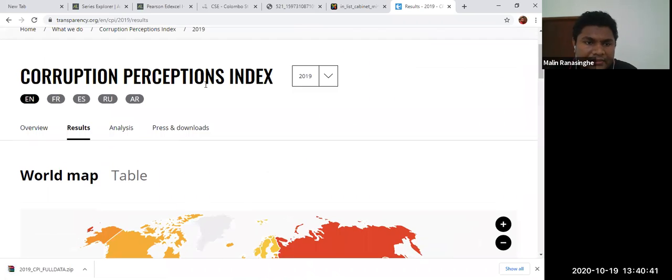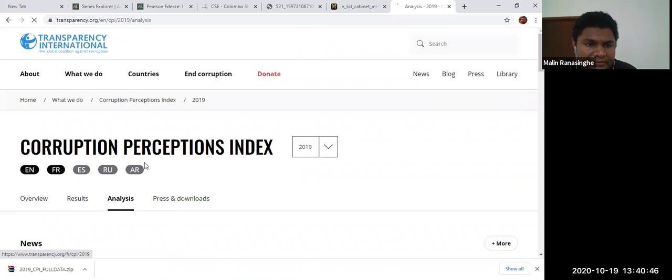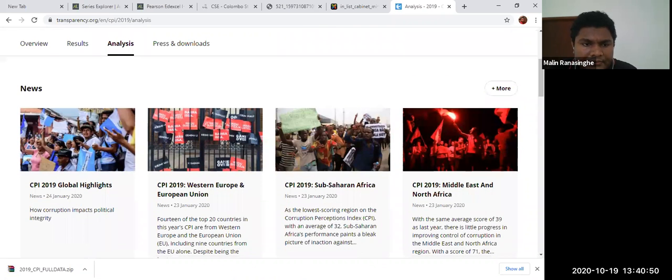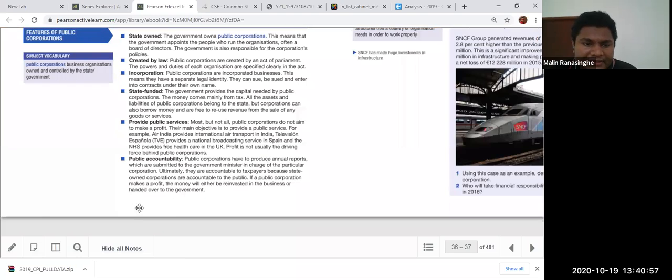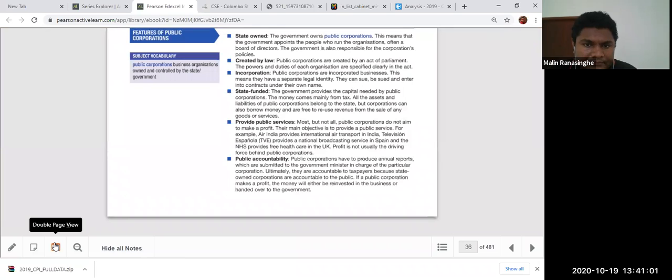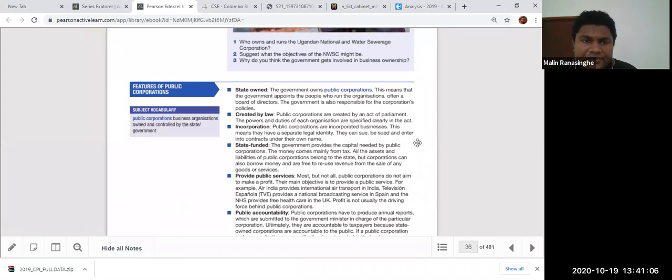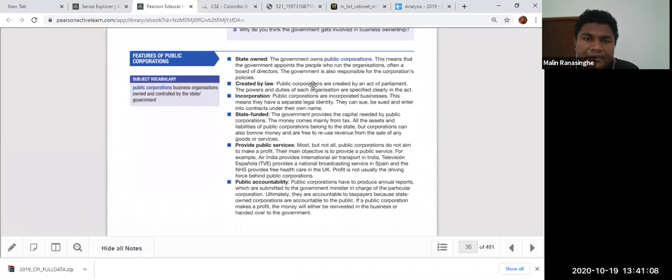Yeah, this is the situation analysis overview. Mainly, what I want to tell is that there is public accountability and everything. Because of that, they were able to do this and give good service to the country. Because of this: state owned, created by law, incorporated, state funded, provide public services and public accountability.